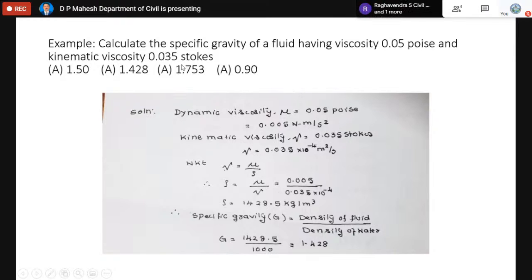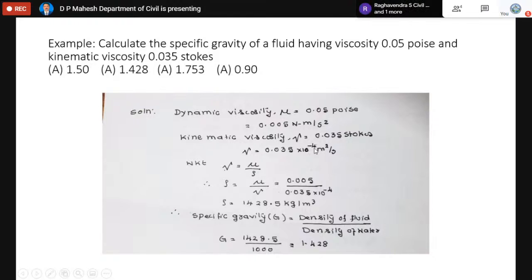Similarly, for kinematic viscosity, it is 0.035 Stokes. Each Stoke means cm square per second. Then when it is cm square, it has to be converted into meter square. Each cm is 1 by 100 meter, so cm square means 1 by 100 into 1 by 100, which becomes 1 by 10 to the power 4.